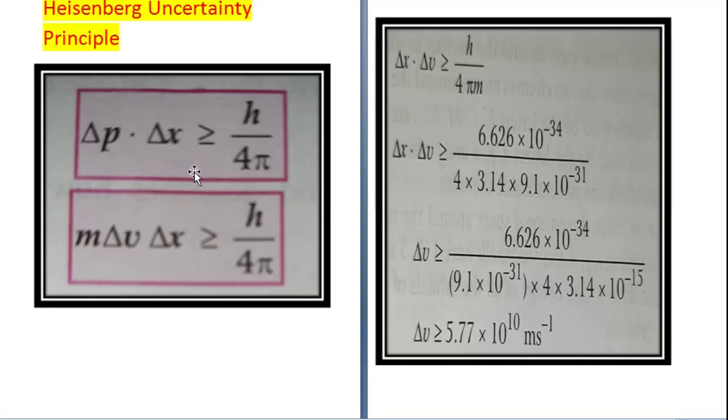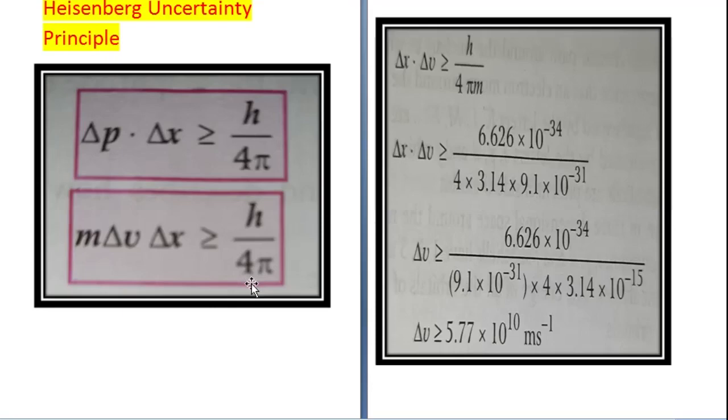You can show it by an equation that change in momentum, that is delta p, into delta x, change in position, is greater than or equal to h upon 4 pi. Or in place of momentum you can write m delta v, because the mass of the particle will always be constant.